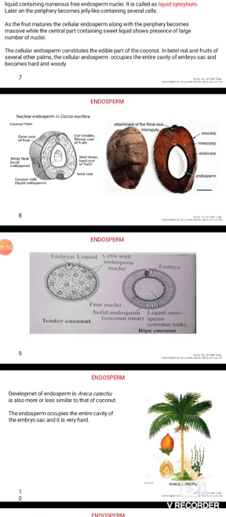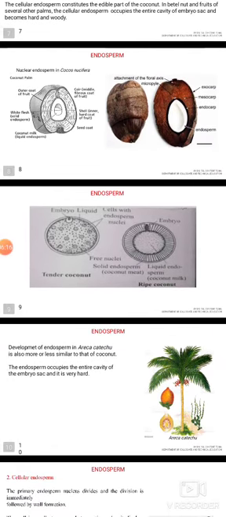In case of betel nut and fruits of several other palms, the cellular endosperm occupies the entire cavity of the embryo sac and becomes hard and woody. So, this is the nuclear endosperm of coconut. Right in the center, coconut milk, that is the liquid endosperm, and above that is the white flesh, that is the solid endosperm.